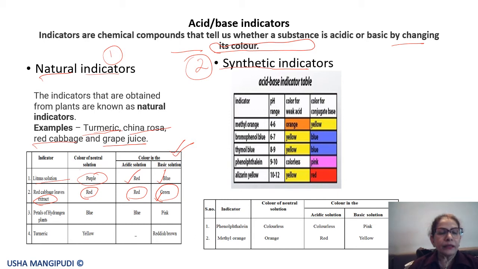Okay. Then there are petals of hydrangea also. Turmeric, a very commonly known indicator. Turmeric, haldi, we all know is yellow. In acidic solution, it will not have any color change. But in the basic solution it turns reddish brown.